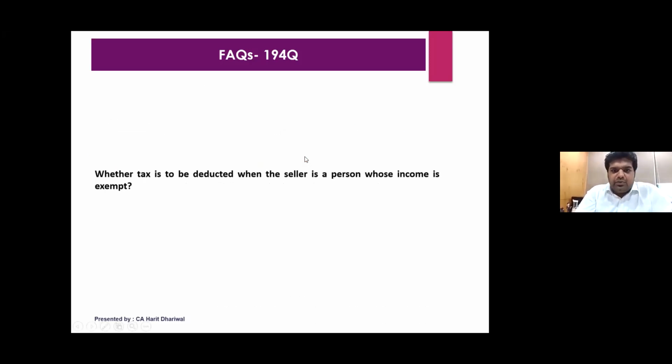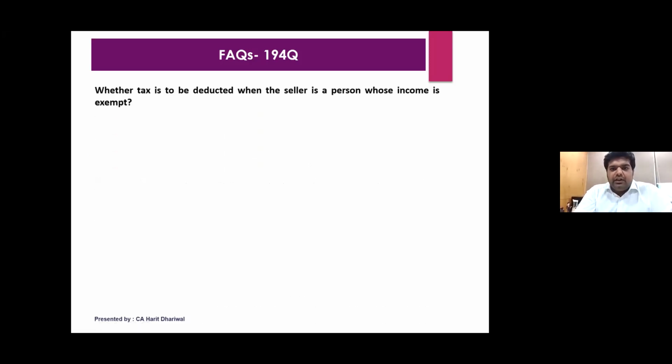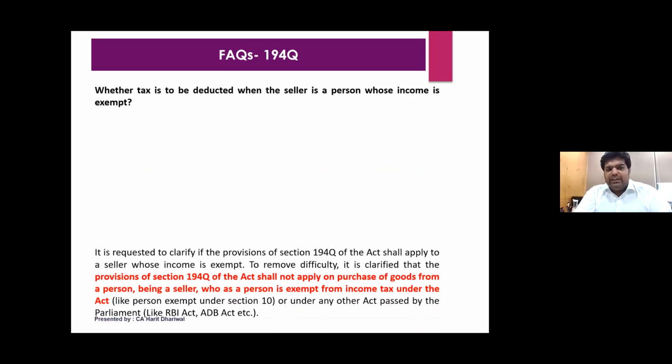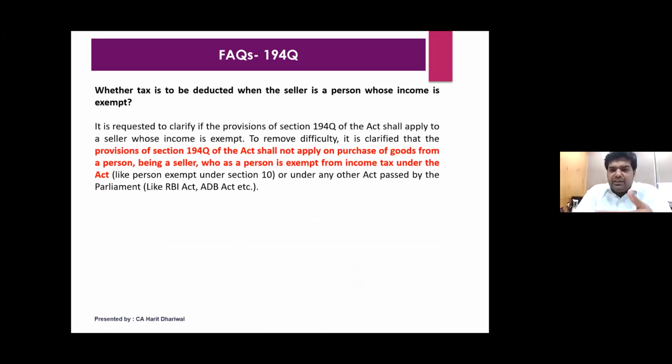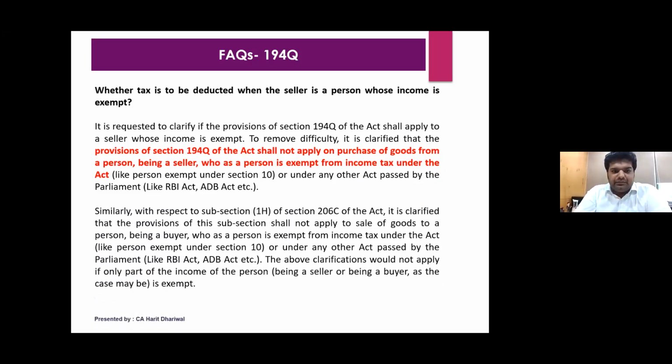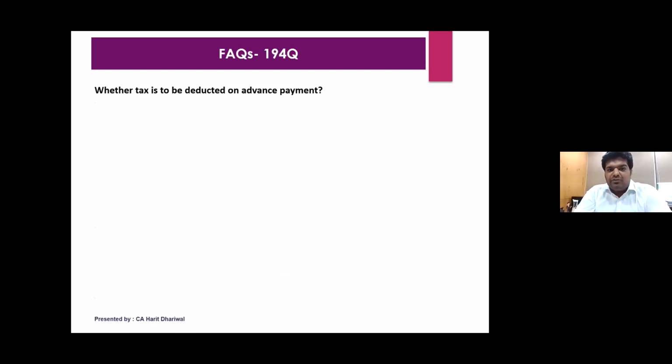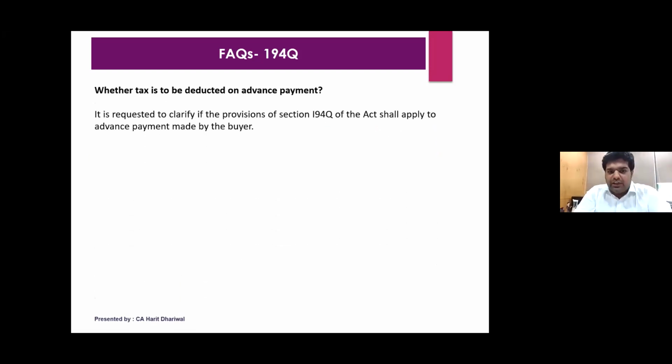Now, coming to the next question, exempt income. Again, they have clarified that if your income is exempt, then there is no need to deduct TDS under 194Q, but it has to be exempt under section 10. On advance payment, a very important question, whether tax is deducted on advance payment. Yes, even if you make a payment, so payment or credit, whichever is earlier, TDS will have to be deducted on advance payment as well.